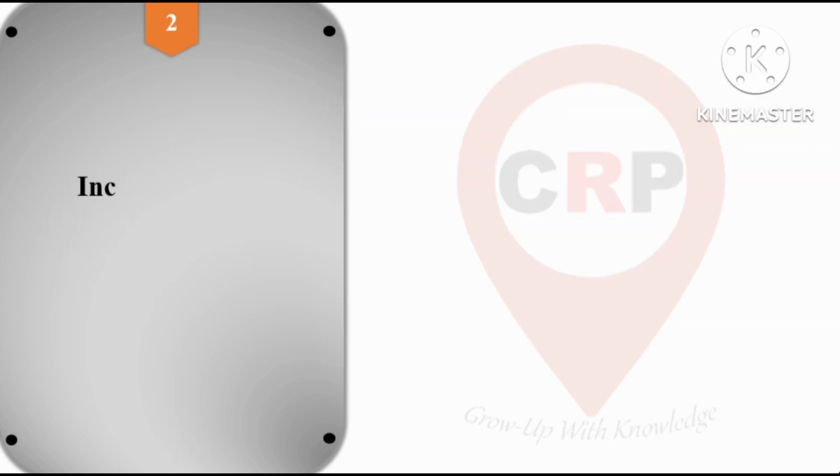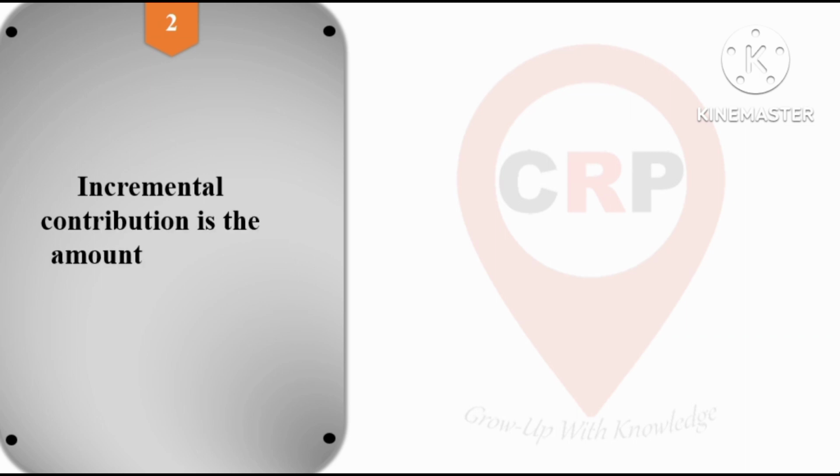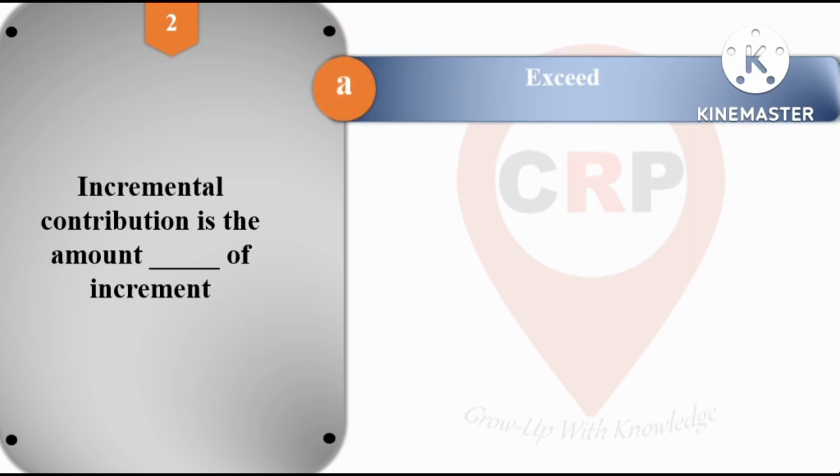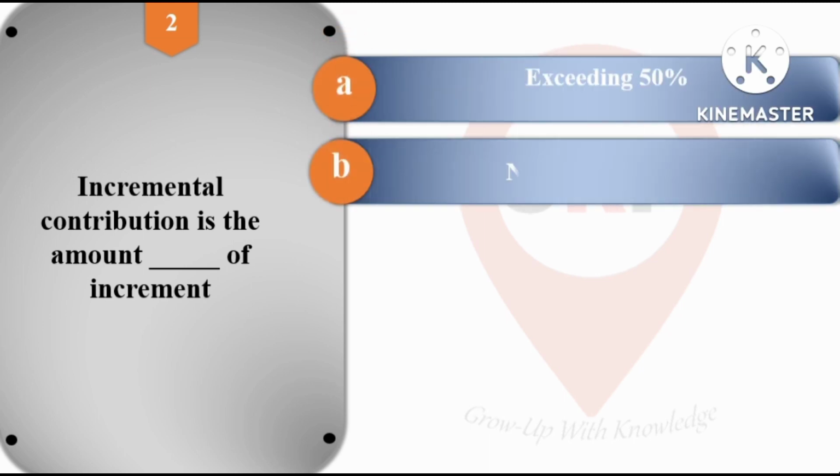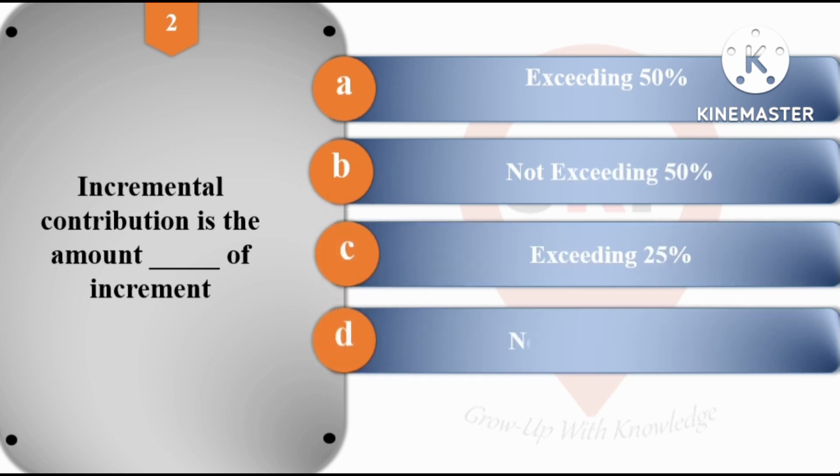Next question, second number. Incremental contribution is the amount dash of the increment, and the options are option A exceeding 50%, option B not exceeding 50%, option C exceeding 25%, and option D not exceeding 25%. And the right answer for question number 2 is option B, that is not exceeding 50% of increment.